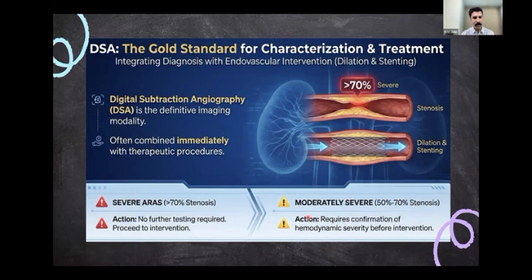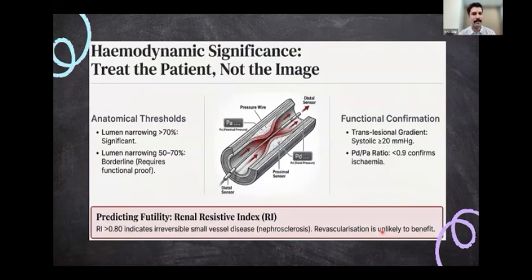And in severe atherosclerotic renal artery stenosis, we usually have a stenosis of more than 70%. In those cases, you don't need further testing. Most of the time you can proceed with intervention. If you have another definite indication for intervention, you can proceed. But in moderately severe stenosis, that is 50 to 70% stenosis, definitely you have to confirm the hemodynamic severity with other values. So how can you identify the hemodynamic significance of the stenosis?